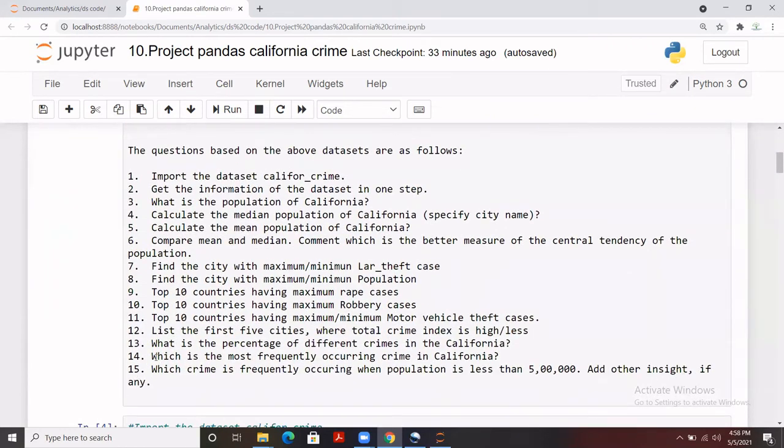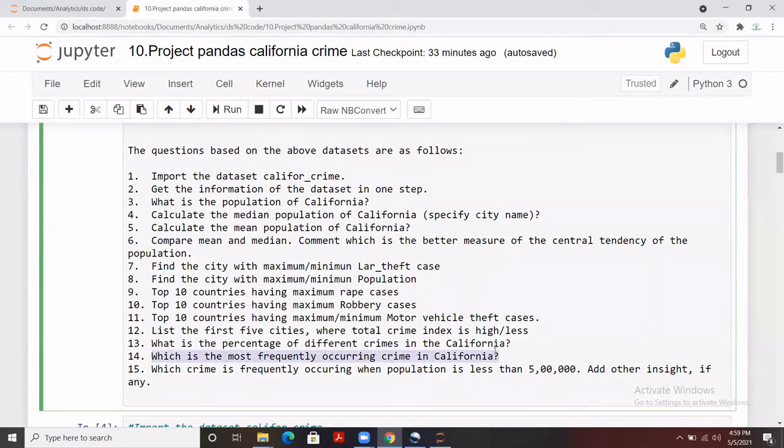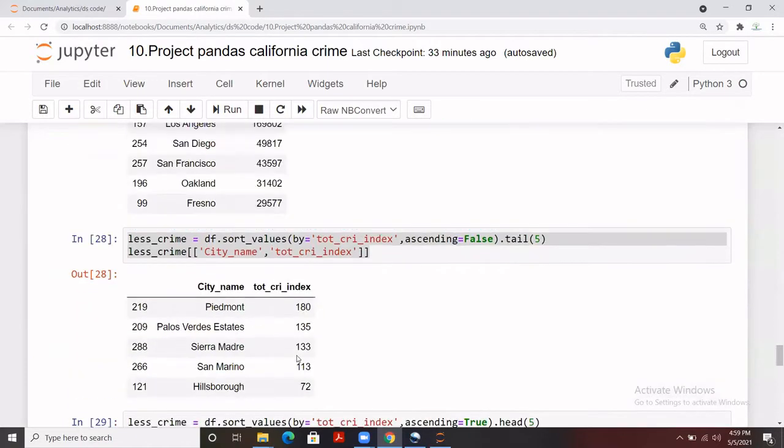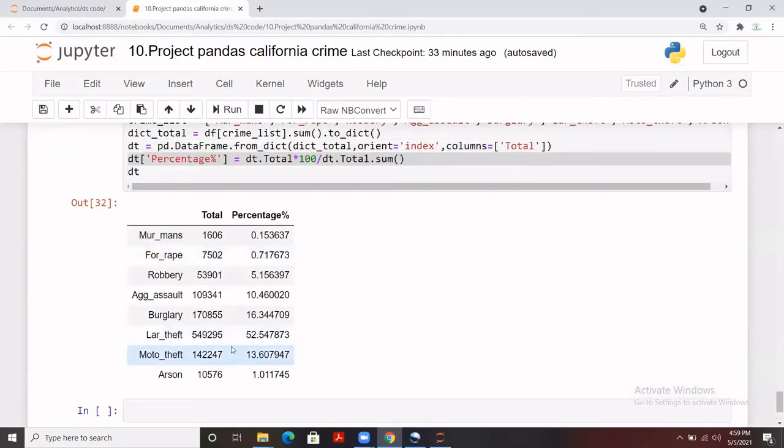Now, the next question is which is the most frequently occurring crime in California? Okay. So the percentage we have already calculated, and from that only we can do that part. I mean, how we can do it? Let me give it.